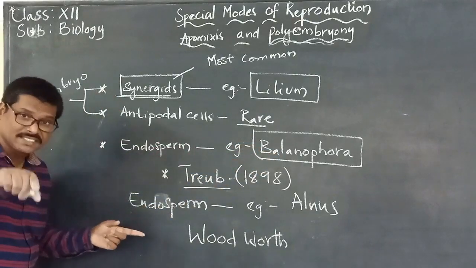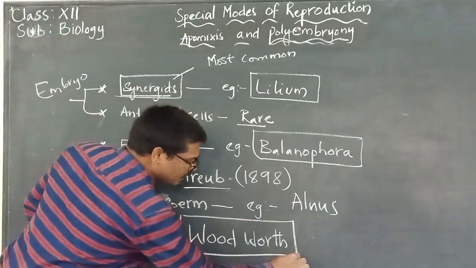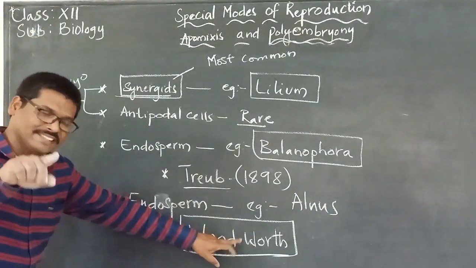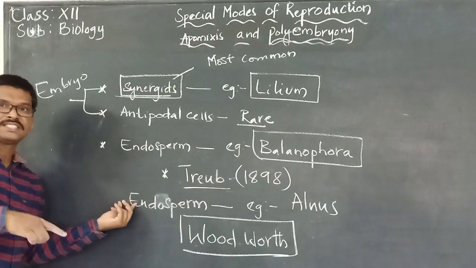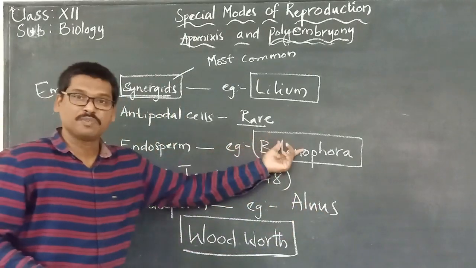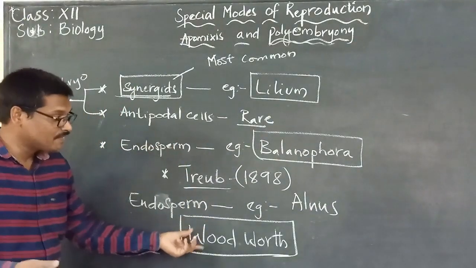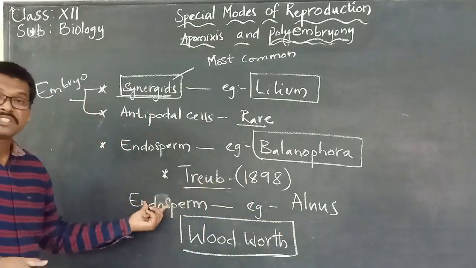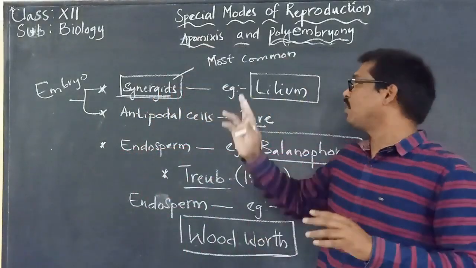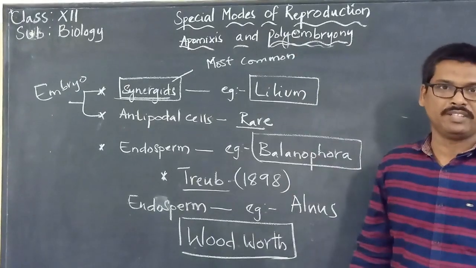In the same way, another scientist called Woodworth discovered that endosperm develops into embryo in Ulmus. So these are some points to keep in mind when we talk about apomixis and polyembryony. Thank you so much.